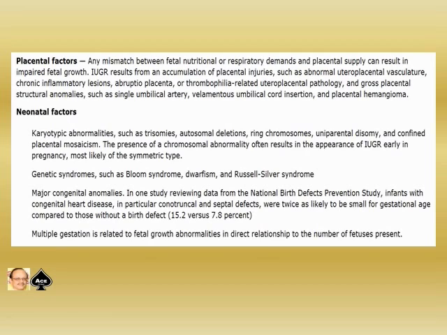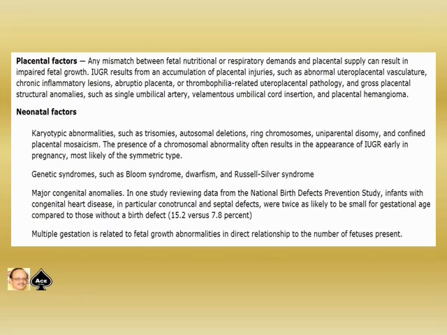Neonatal factors: karyotypic abnormalities such as trisomy, autosomal deletion, ring chromosome, uniparental disomy, confined placental mosaicism. Presence of a chromosomal abnormality often results in the appearance of IUGR early in pregnancy, most likely of the symmetric type. Genetic syndromes like Bloom syndrome, dwarfism, Russell-Silver syndrome, and major congenital anomalies.